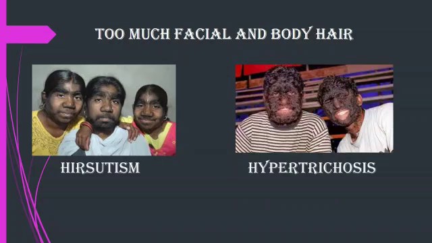Now I will explain too much facial and body hair, in case of hirsutism and hypertrichosis. Hirsutism is the excessive growth of coarse terminal hairs in male pattern, that is an androgenic distribution, in a female. Therefore, hirsutism in females involves those areas which have hair in the male, that is on face, trunk and limbs. The pubic hair spreads from its normal flat-top distribution up towards the umbilicus.